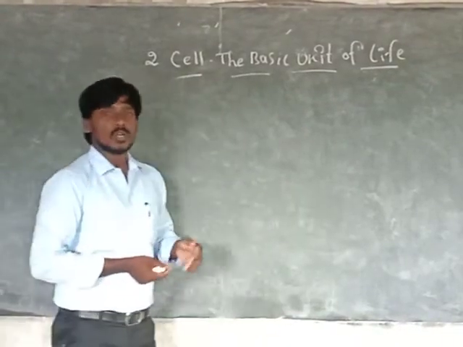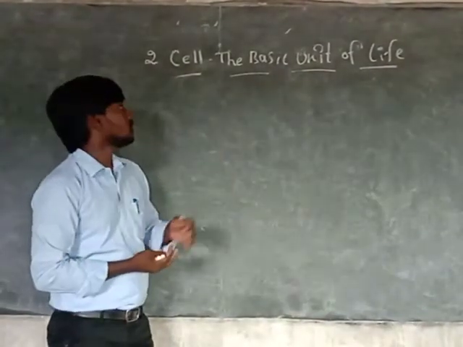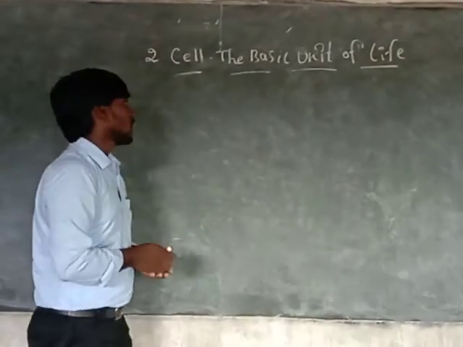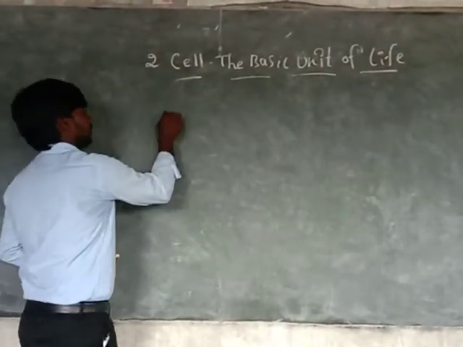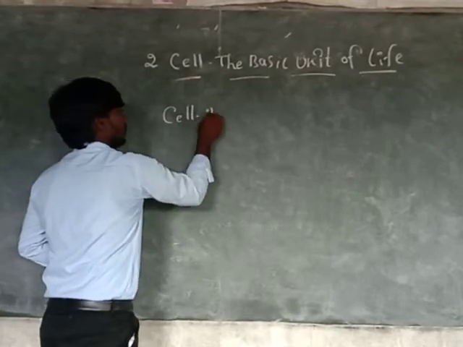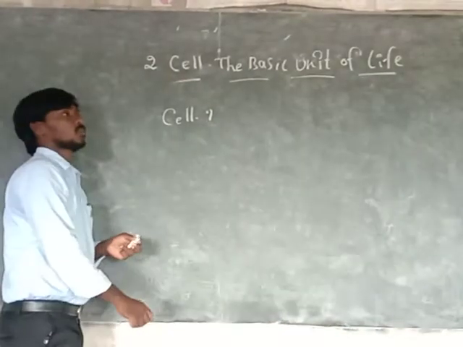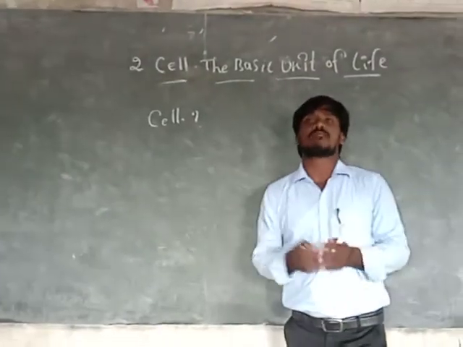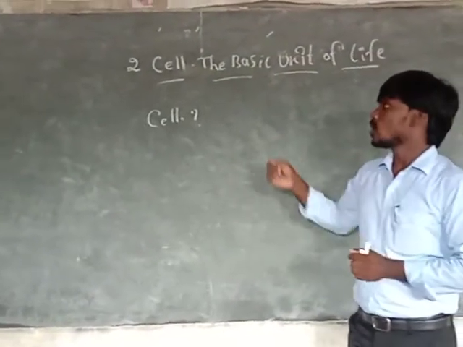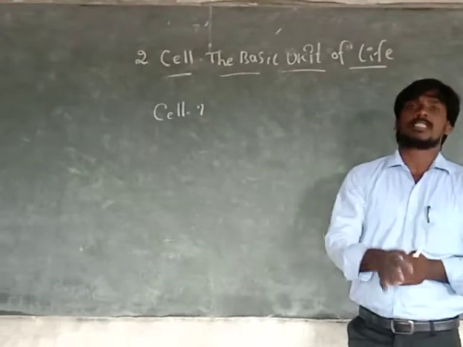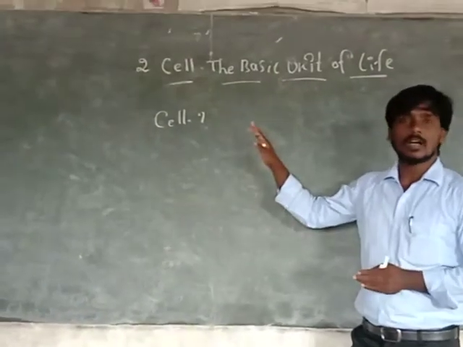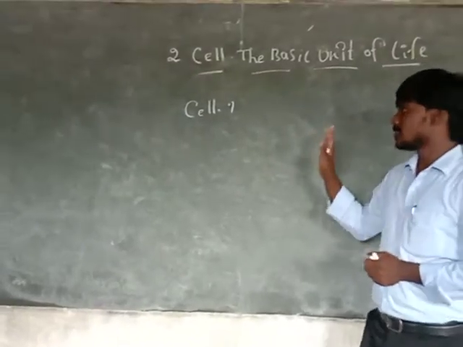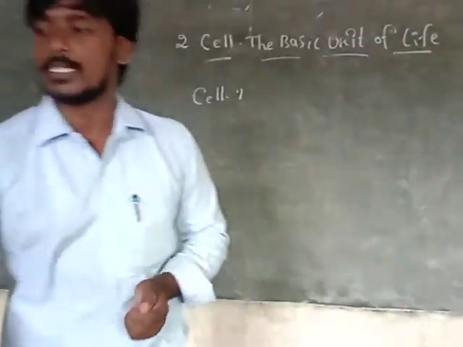So now we discuss the second lesson, Cell, the basic unit of life. Actually, what is a cell? A cell is formed from some atoms. So what is a cell and how do you form the cell? First, you see how you form the cell. So let's discuss the lesson.